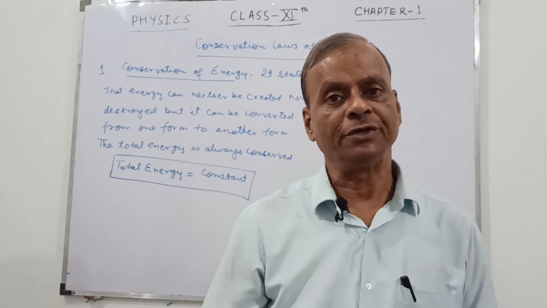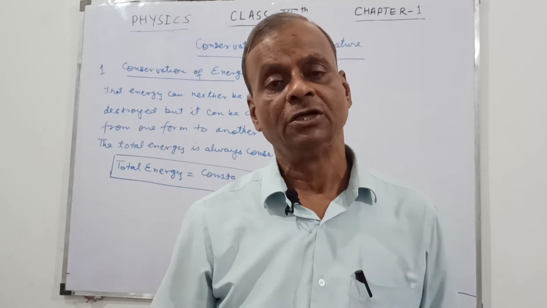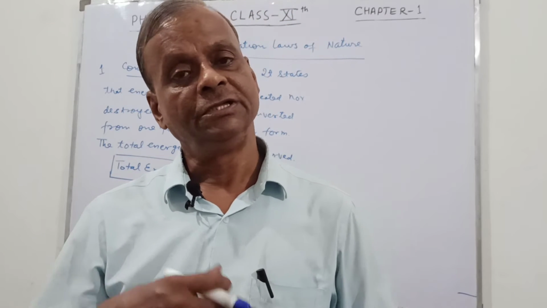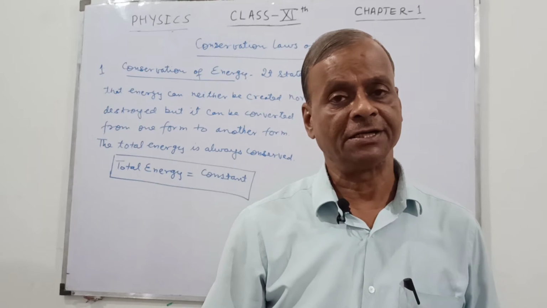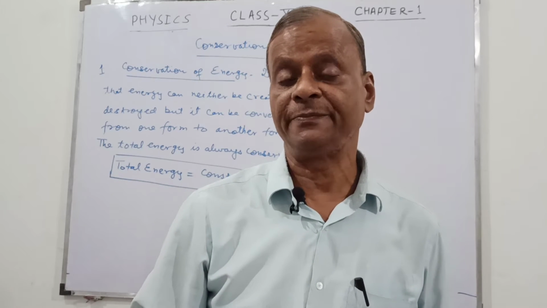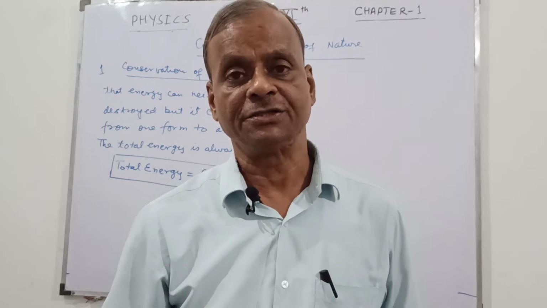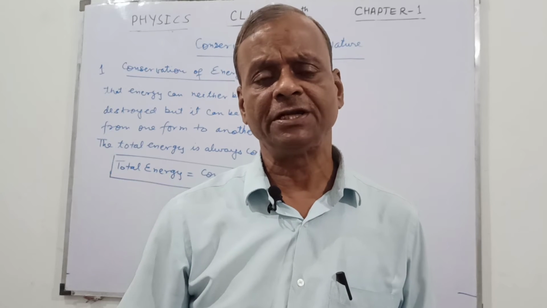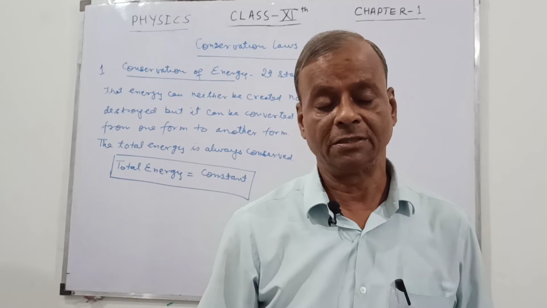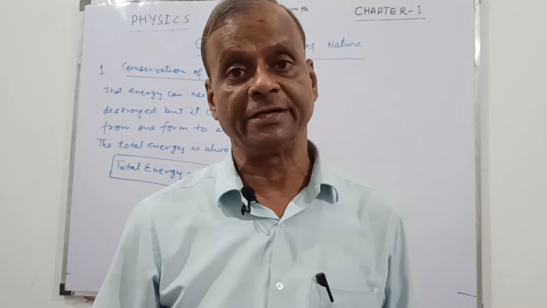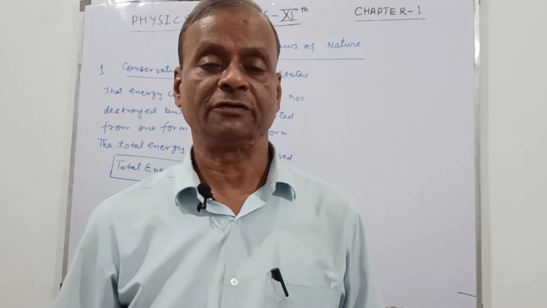And when you are moving or lifting something or pushing or pulling, then this is the kinetic energy and the potential energy, commonly called the mechanical energy. So there are so many energies in the universe and they can be converted from one form to another form.